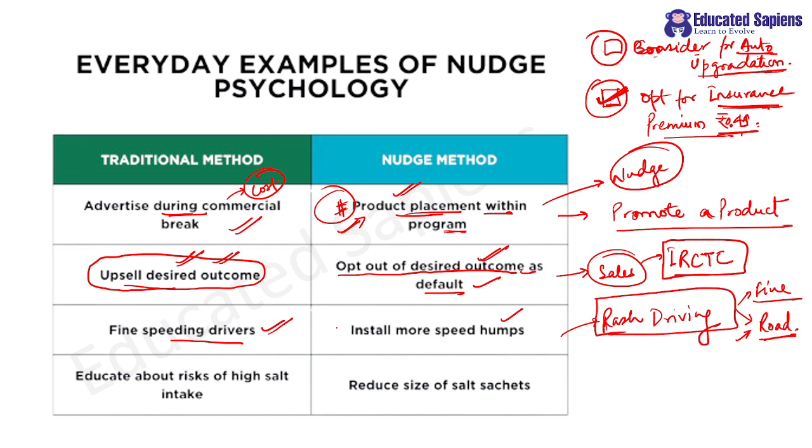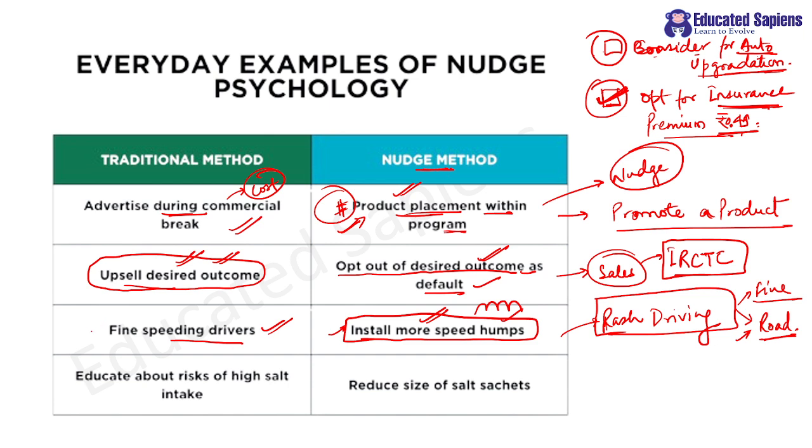Clear? So obviously they still have the choice to do rash driving, but they will be going on a roller coaster ride kind of thing, है ना? They will be having lots of jumps or bumps which may damage their bike as well. So that is why this is another method to nudge people.